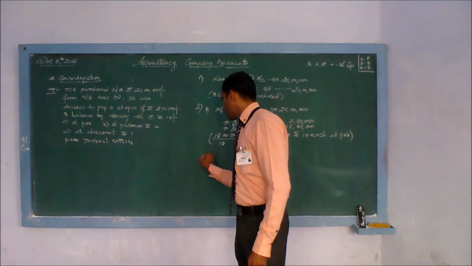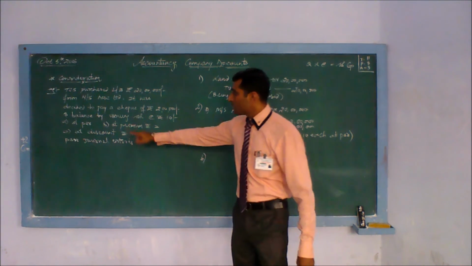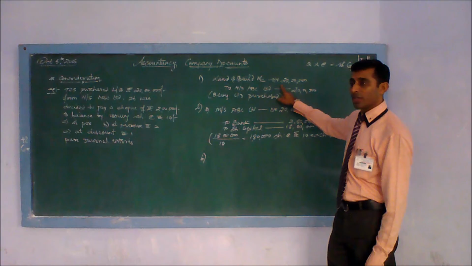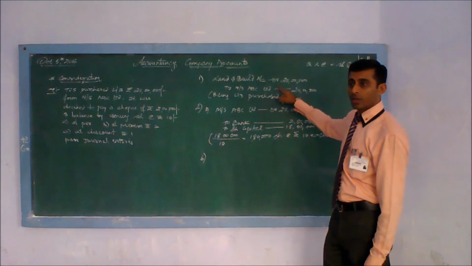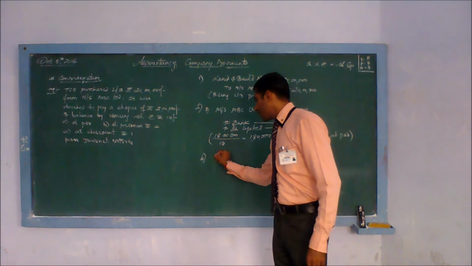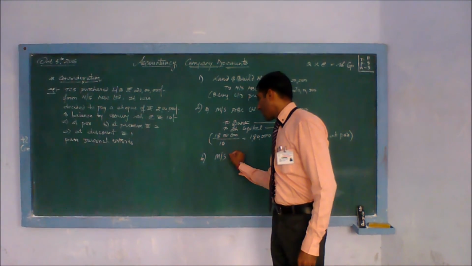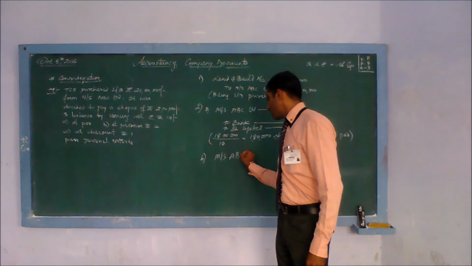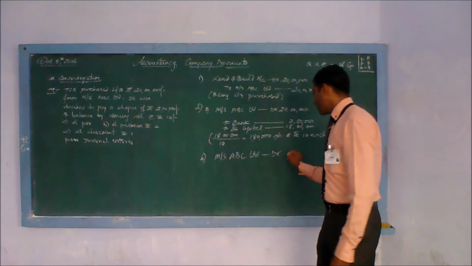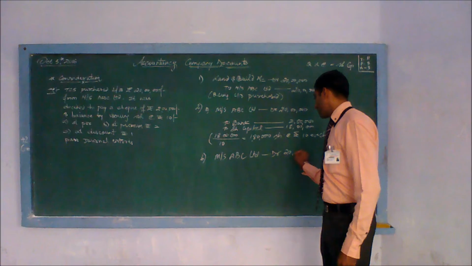Case number 2. In case number 2, we are saying shares are issued at a premium. This entry will remain the same because this was a basic entry. Only the settlement part is changing. Now again it will be Messrs A, B, C Limited, debit. How much amount do we have to pay them? 20 lakh.